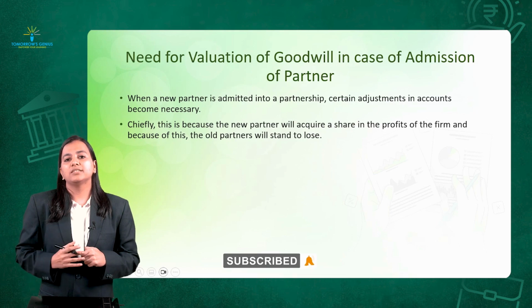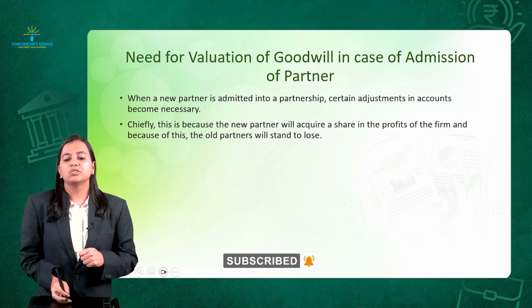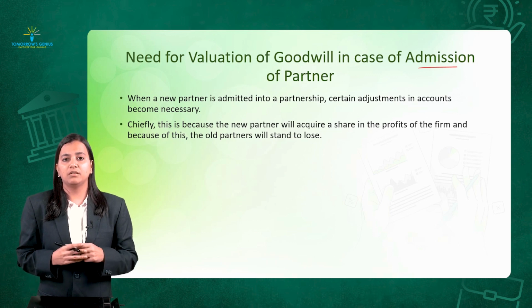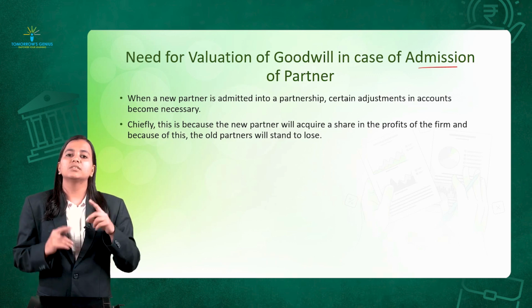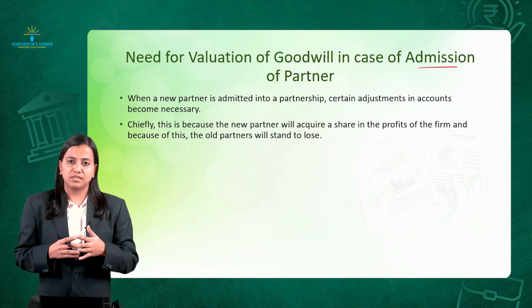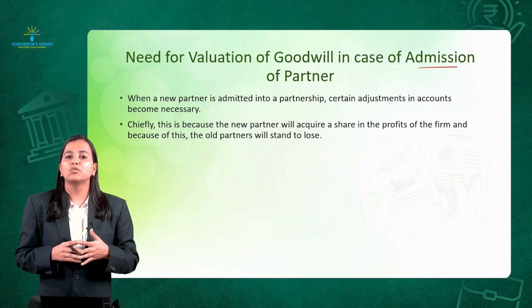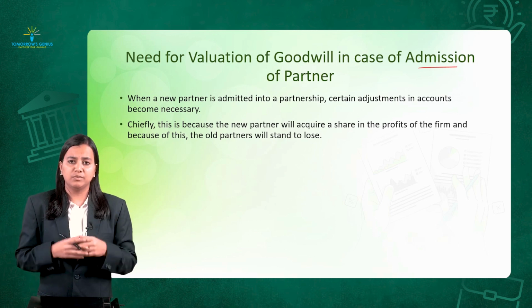Okay, so as I told you, why was there a need of valuation of goodwill in case of admission? Firstly, what do you mean by admission of partner? For example, there are two persons A and B who are doing the business. If C wants to join in, it is a result of what? Admission of partner, because A and B were already doing the business.